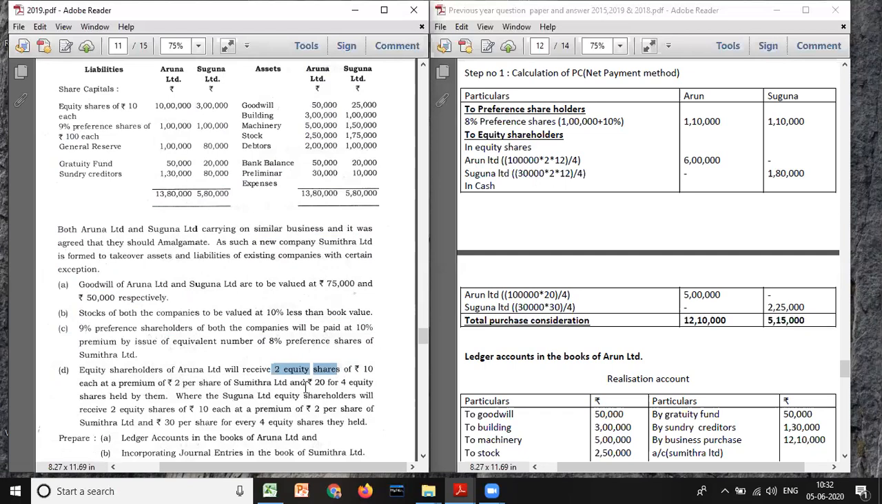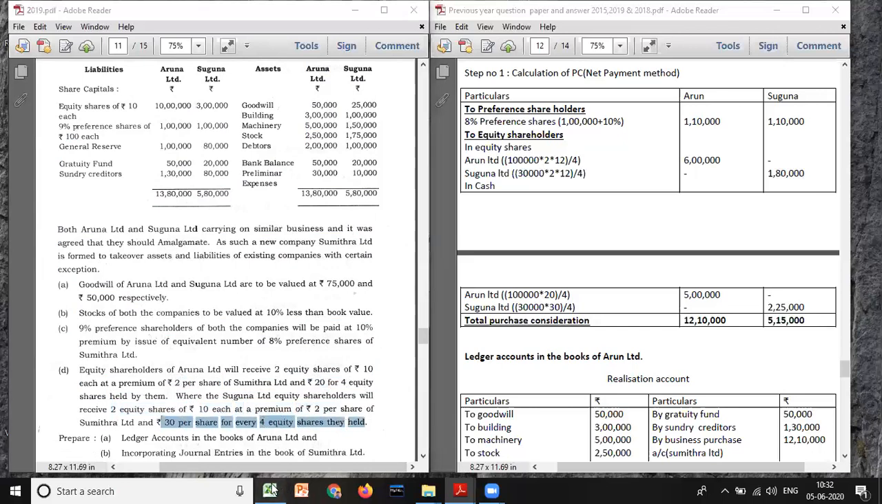And also they are paying 20 rupees cash for 4 equity shares held by them. See, for 4 shares, they are issuing 2 equity shares of rupees 10 each with a premium of 2 rupees, and also they are paying 20 rupees cash. That is for Aruna Limited. Whereas Suguna Limited equity shareholders will receive 2 equity shares of rupees 10 each at a premium of rupees 2 per share, and also they will be receiving 30 rupees cash for every 4 shares sold.